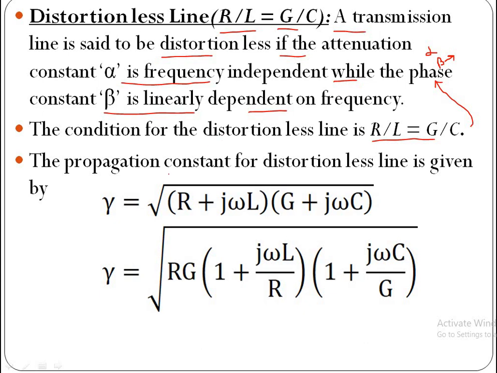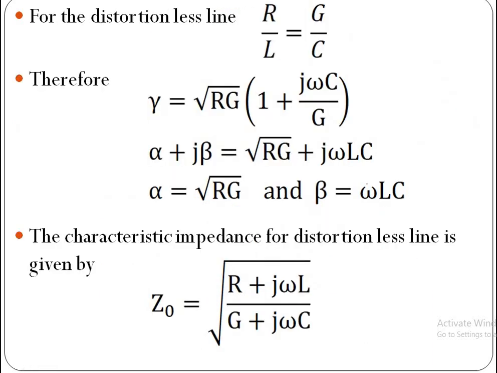The propagation constant for a distortionless line is given by gamma is equal to square root of (R plus j omega L) and (G plus j omega C). Now take R common, here G common, then this becomes 1 plus j omega L by R and this becomes 1 plus j omega C by G. Now the condition for distortionless line is R by L is equal to G by C.